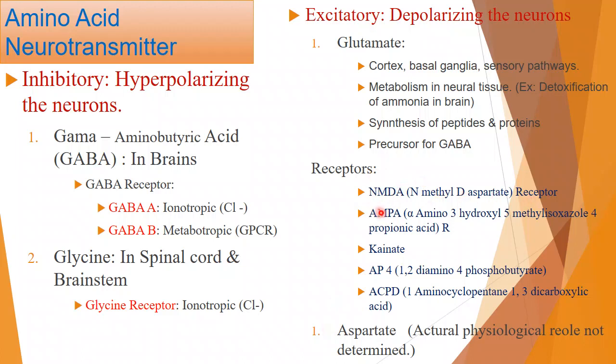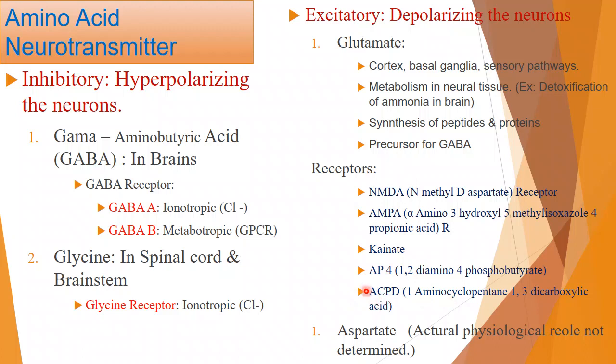The second one is AMPA, alpha amino 3 hydroxyl 5 methyl isoxazole 4 propionic acid. Then Kainate, and AP4, 1,2 diamino 4 phosphobutyrate. The AP4 role is still not determined. What its function is, nothing is known yet. Research is going on. Okay. Now the last one is the ACPD, 1 aminocyclopentane 1,3 dicarboxylate acid.